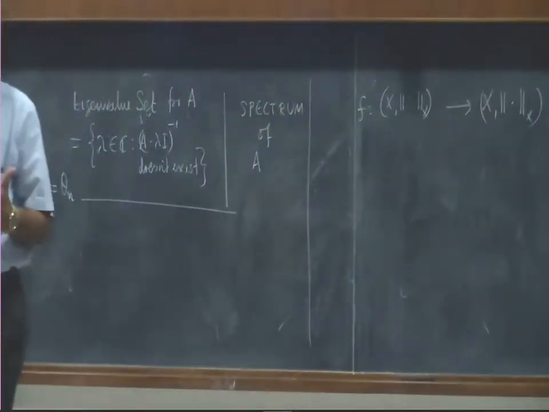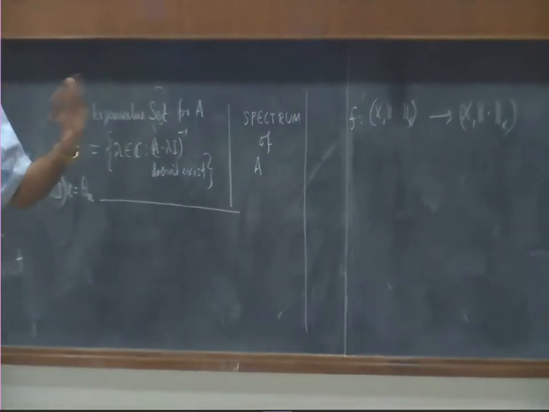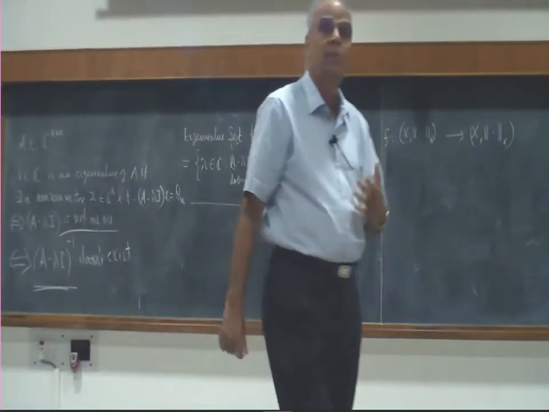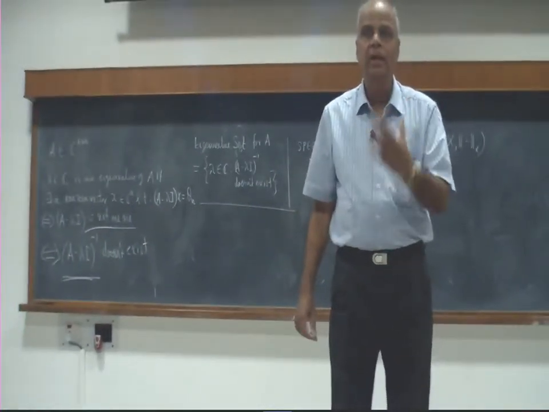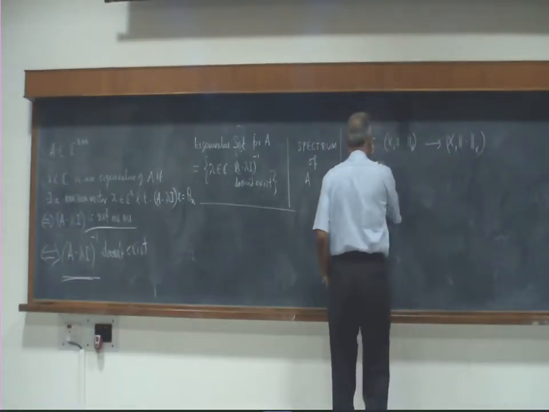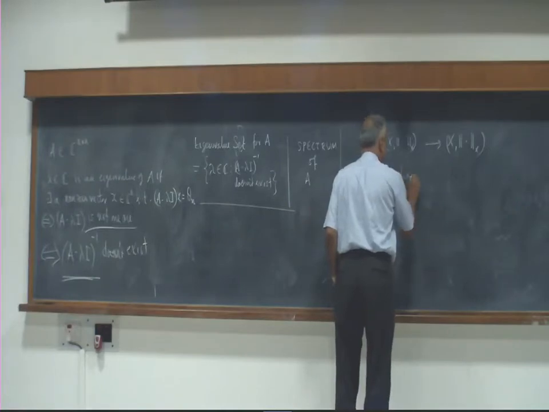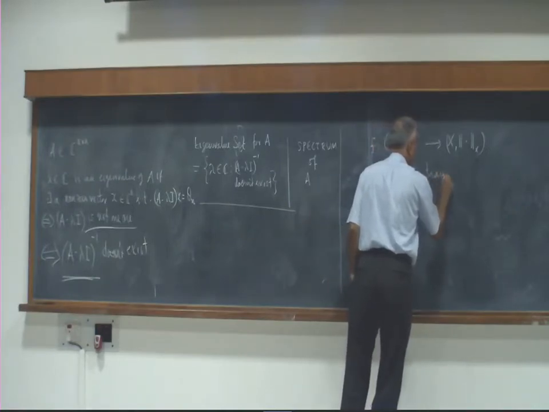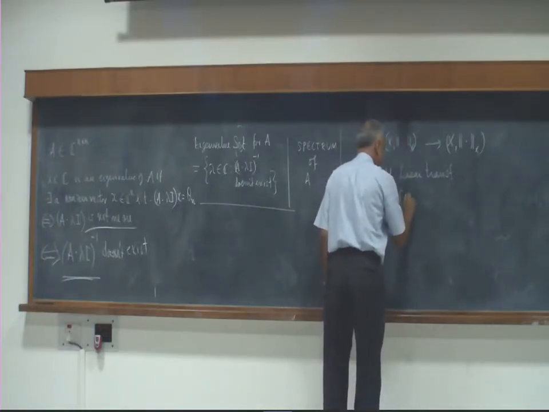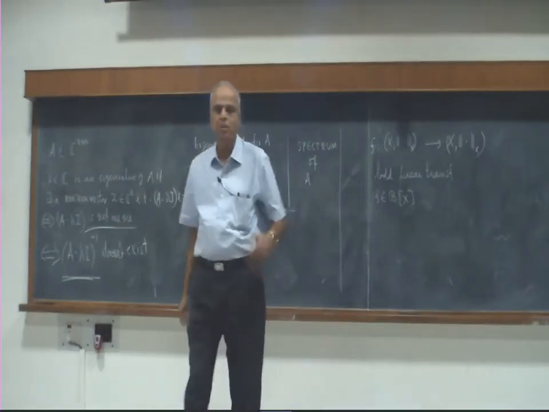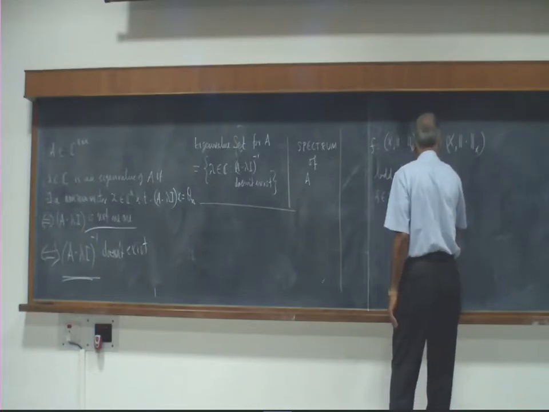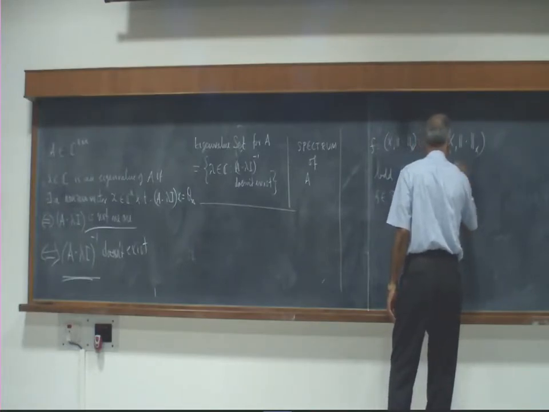The matrix was a linear transformation, so I want this also to be a linear transformation. But because I have this additional norm, I will take it as a bounded linear transformation. So F belongs to the space of all bounded linear operators. If this is a transformation from the same space to itself, we will call it a bounded linear operator.